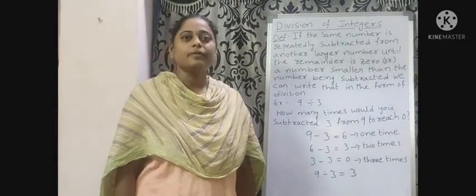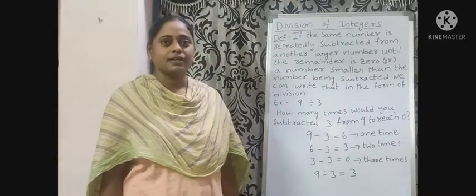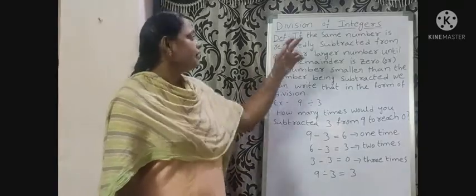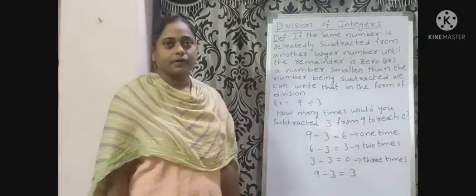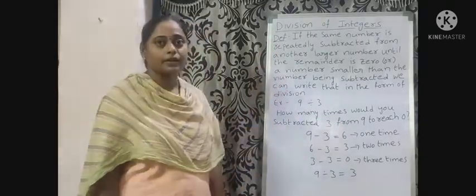The last fundamental operation is division. Division of integers. What is the definition of division?